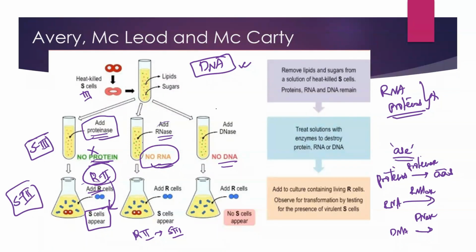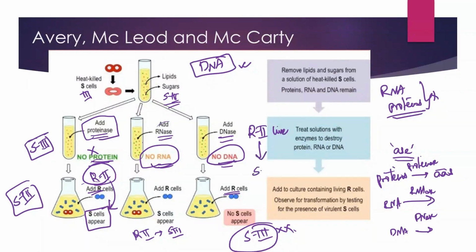So then they took heat-killed S3 cells and added DNase to them. What does DNase do? It breaks down the DNA. This time, when they added R cells to it, they observed that no S3 cells were retrieved. That means the live R2 cells were not getting converted into S3 cells. Why? Because there is no DNA.